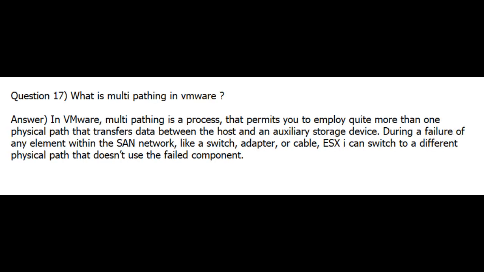Question 17. What is multipathing in VMware? Answer. In VMware, multipathing is a process that permits you to employ more than one physical path to transfer data between the host and an external storage device. During a failure of any element within the SAN network, like a switch, adapter, or cable, ESXi can switch to a different physical path that doesn't use the failed component.